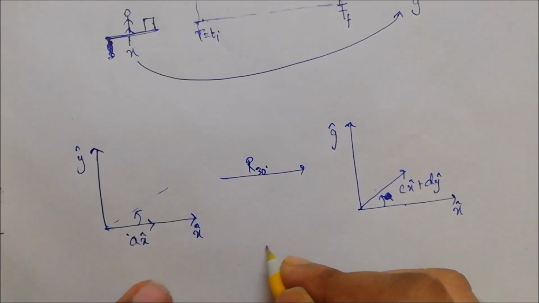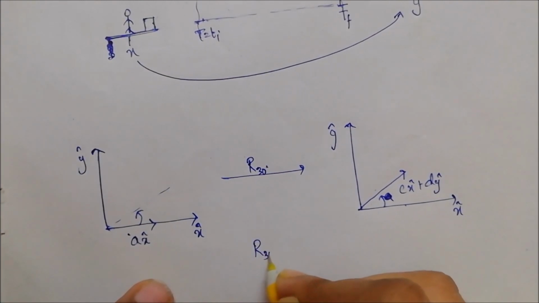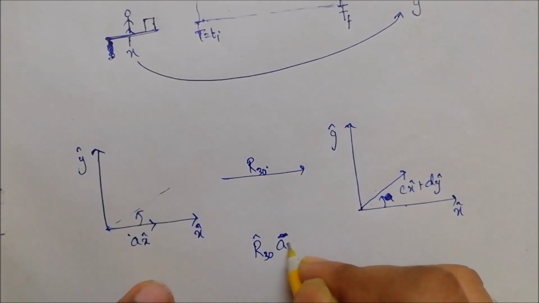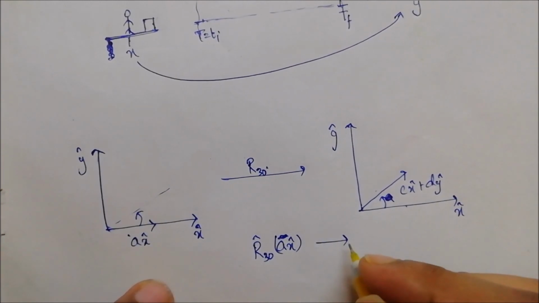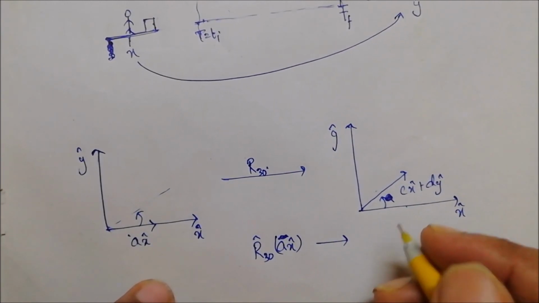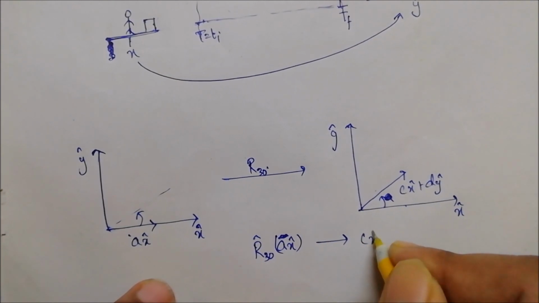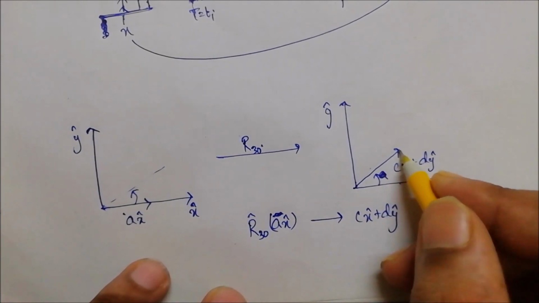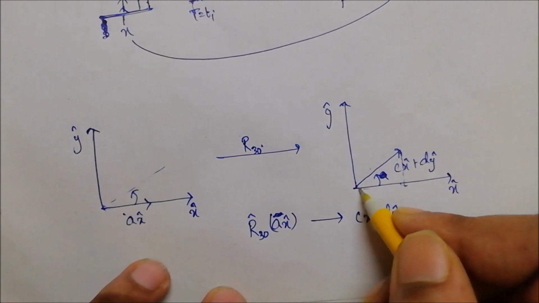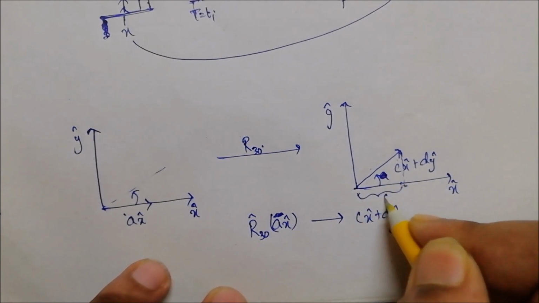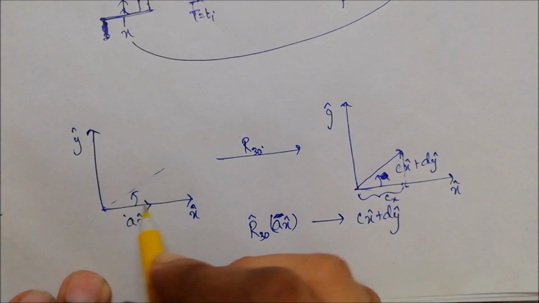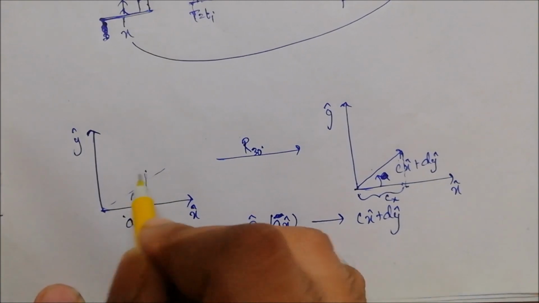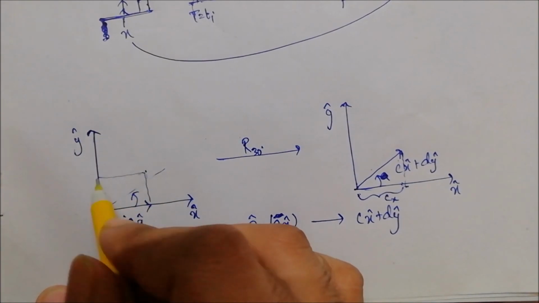So on application of a 30 degree rotation to a vector, I have now changed its orientation to c x cap plus d y cap. Now you will see that this vector still has some component along the x direction, let it be c. Initially the vector was totally along x and didn't have any y component, so the y component was 0.